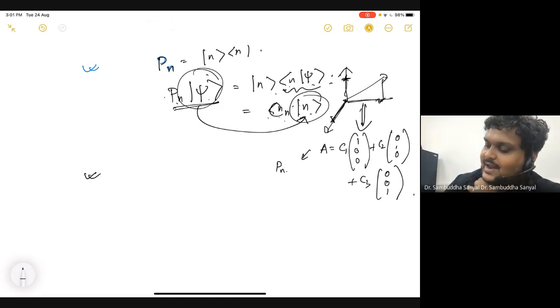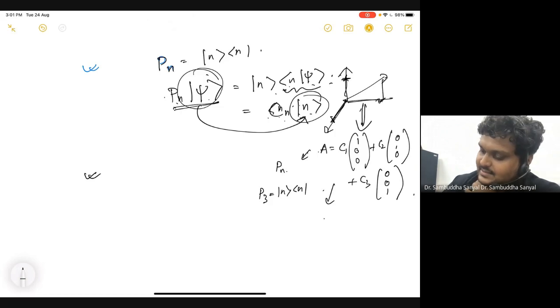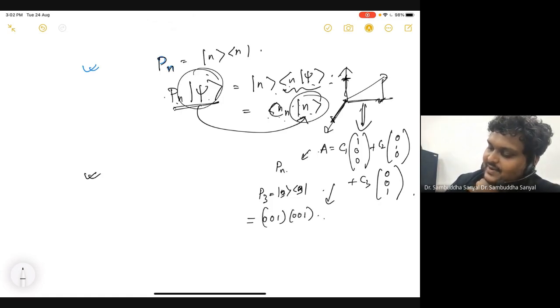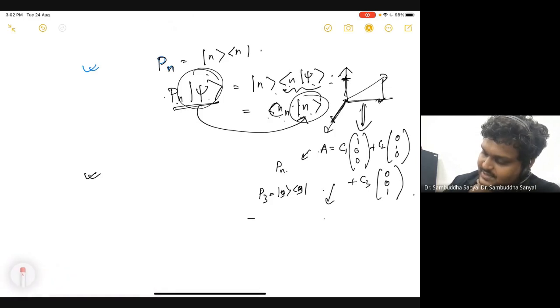So the fact that you are acting this Pn on this A will give you, let's say this Pn is P3, which means the n and n, which is 3 and 3. So 3 is basically 0 0 1 and 0 0 1. So notice this is slightly different from this dot product, because dot product is one row and another column. Here it is both row or both column. Okay, or the other way. Sorry, it's not both row and both column. So let me say it the other way.